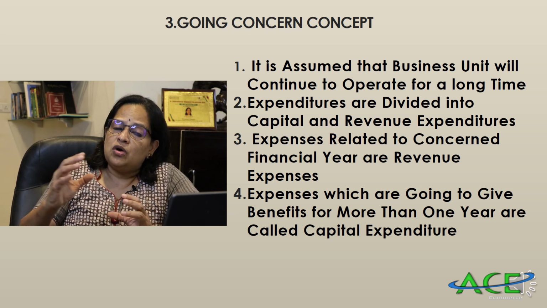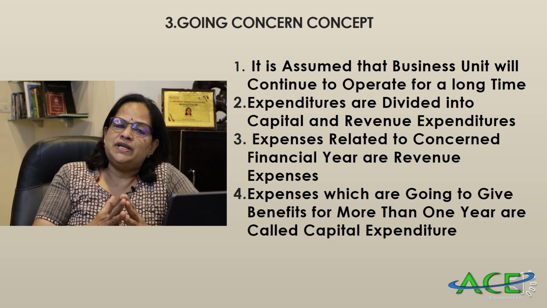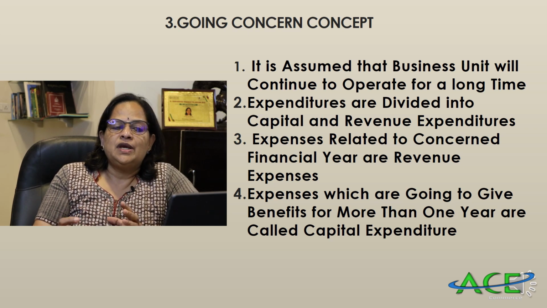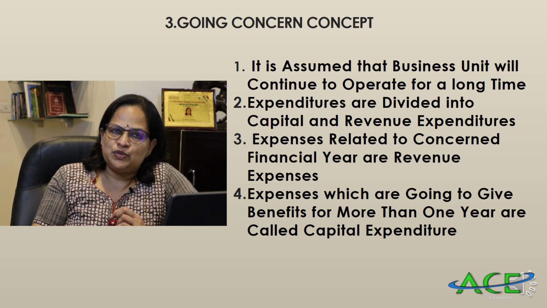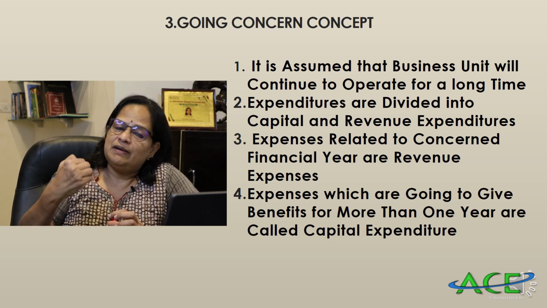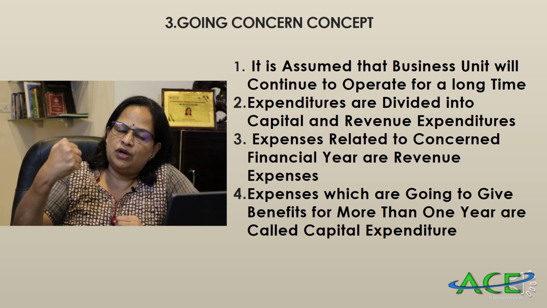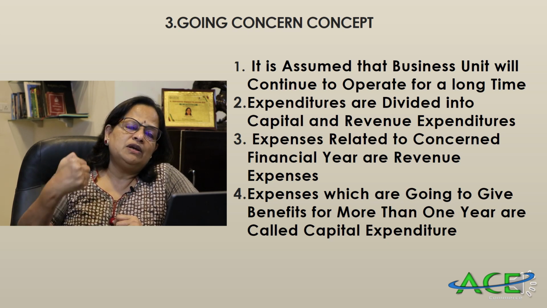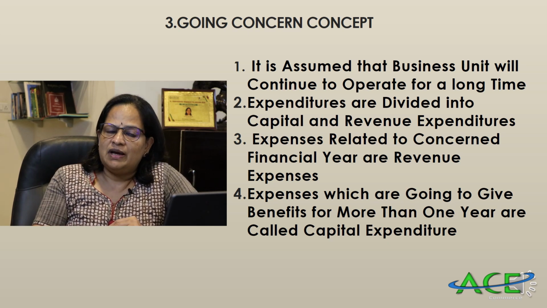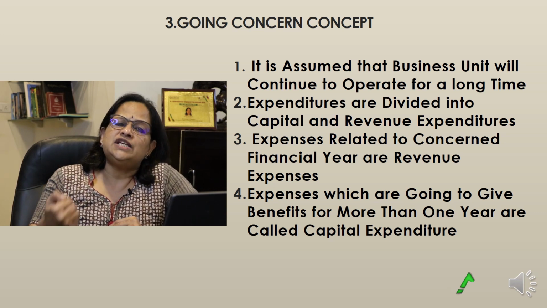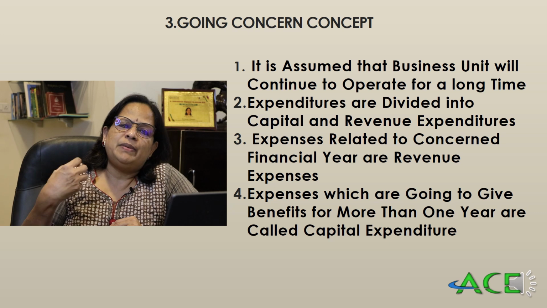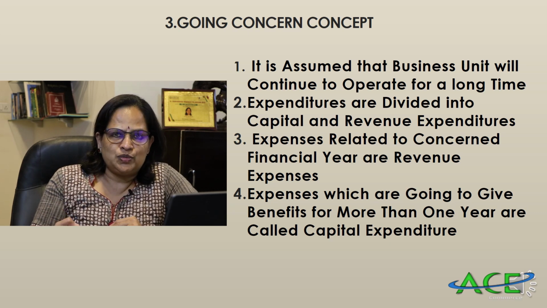On this basis, we are dividing expenditure into revenue and capital. All expenses for one financial year will be revenue expenses. And if you are spending money on something from which you want to get use for more than 1 year, then we call it a capital expenditure. So if you are buying an asset, it will be a capital expenditure. If you are paying for advertising, it will be a revenue expenditure.